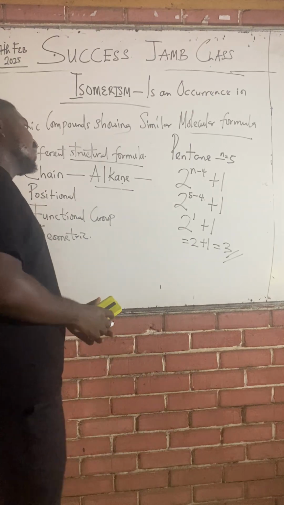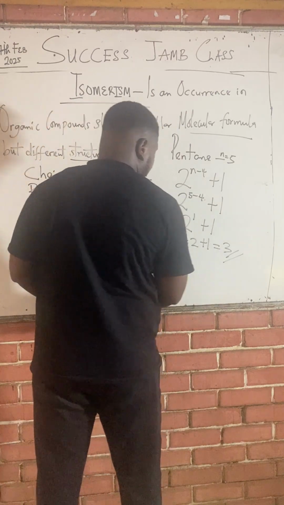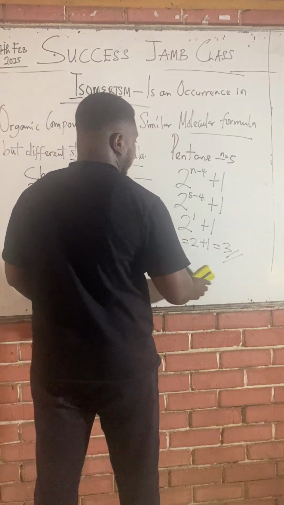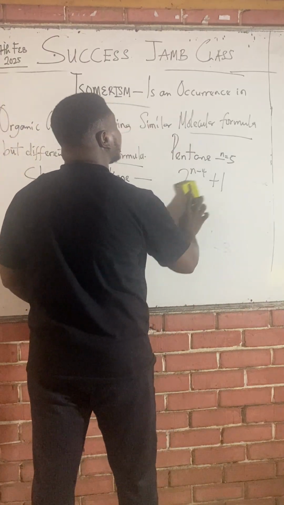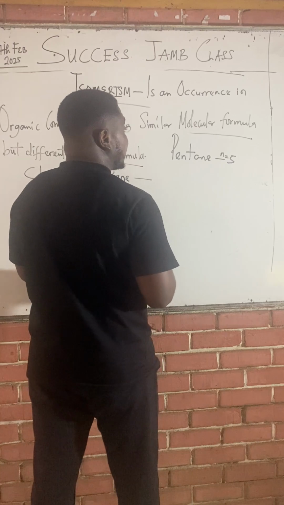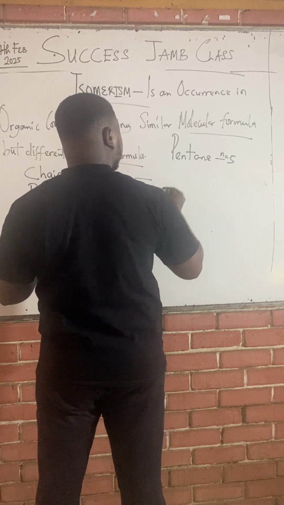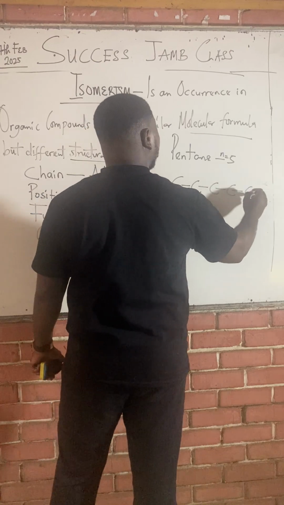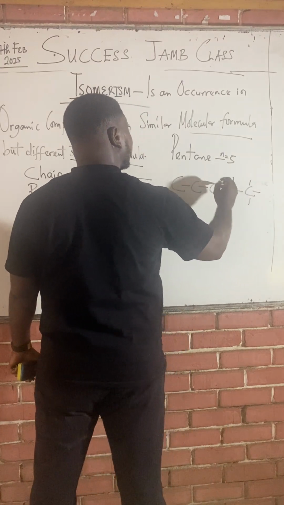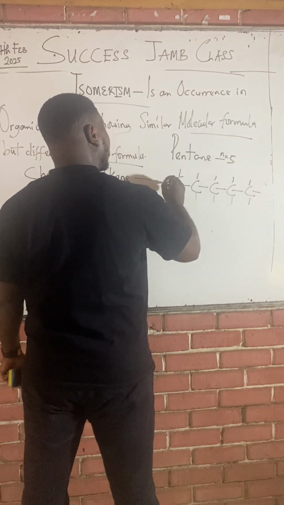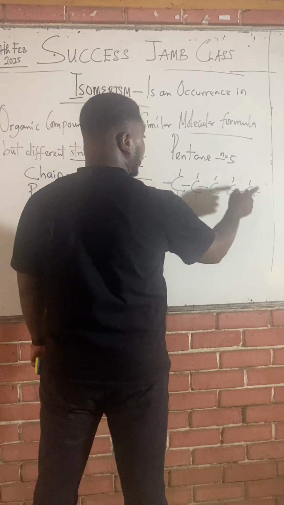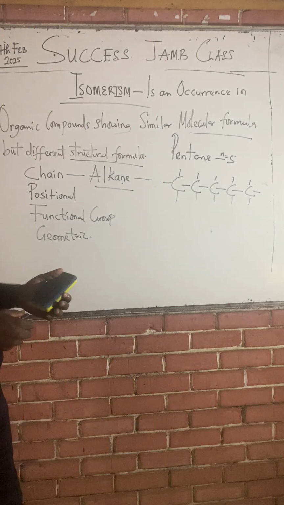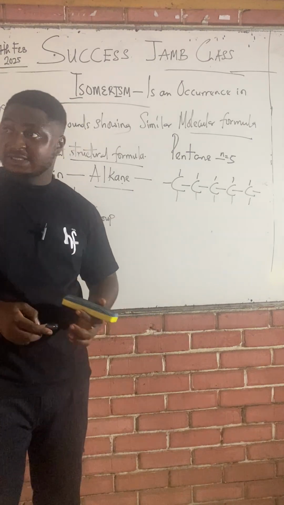Let's look at the 3 isomers of pentane. So the formula has told us that it produces 3 isomers. Let's now apply it. Don't forget the first isomer of every compound is a straight chain, so just draw 5 straight carbons. Obviously, each of these spaces is filled up with hydrogen. We know that pentane has 3 isomers, so if this is the first isomer, there are 2 more, right?